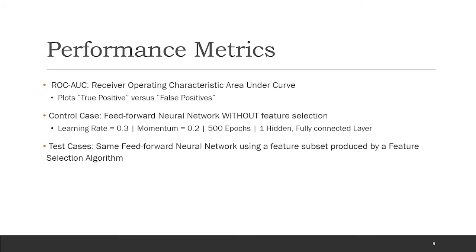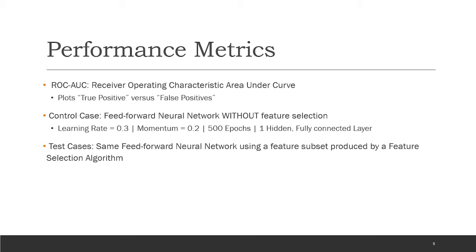Next, we need a consistent metric for evaluating each feature selection method. We found the ROC-AUC, or the Receiver Operating Characteristic Area Under the Curve, to be the best metric for our purposes, as it was both easy to implement and more descriptive than accuracy alone.